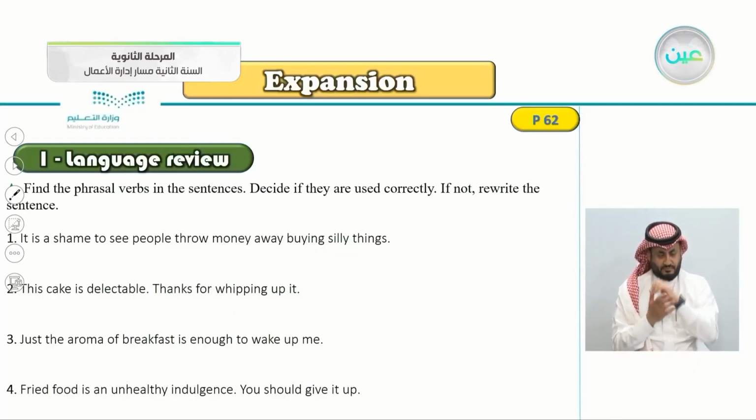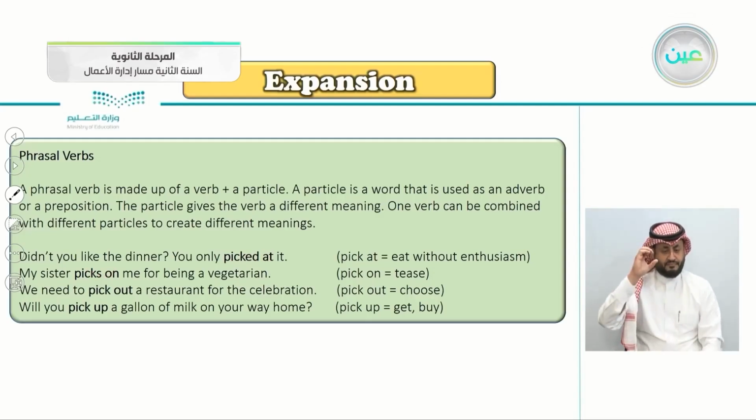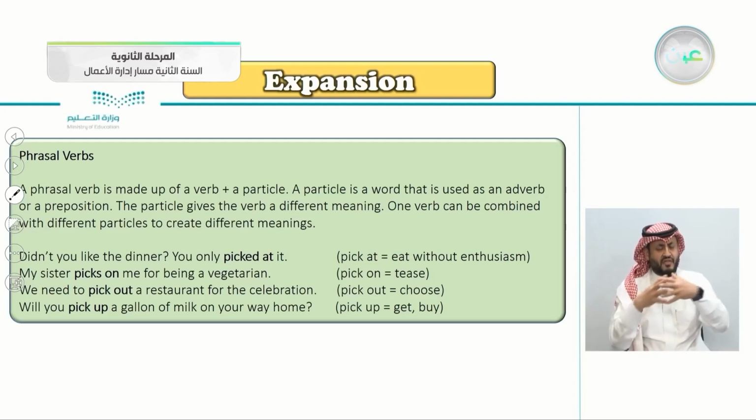This is talking about the phrasal verbs lesson, if you remember it from Unit 2. A phrasal verb is made of a verb plus a particle, just like this one, picked at, or here, picked on. A particle is a word that is used as an adverb or preposition. The particle gives the verb a different meaning. One verb can be combined with different particles to create different meanings. For example, pick at means eat without enthusiasm. Pick on, pick out, choose, pick up, to get by.